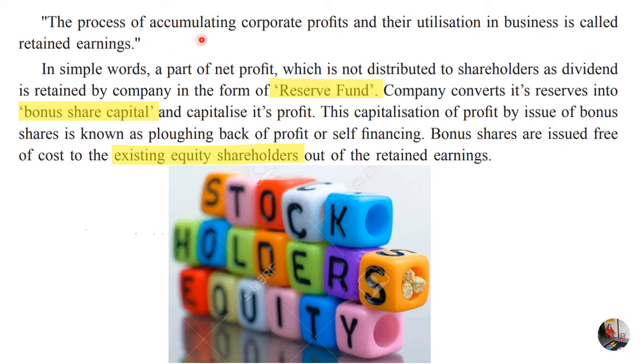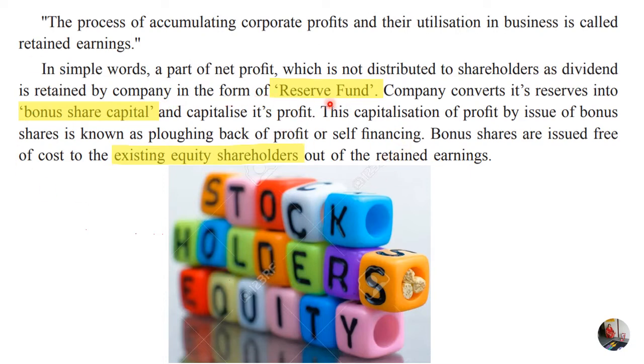So, the process of accumulating corporate profits and utilizing them in business is called retained earnings. In simple words, a part of net profit which is not distributed to the shareholders as dividend is retained by the company in the form of a reserve fund.